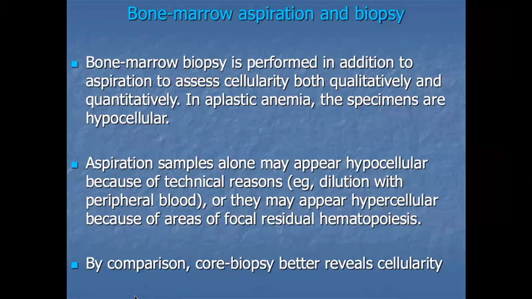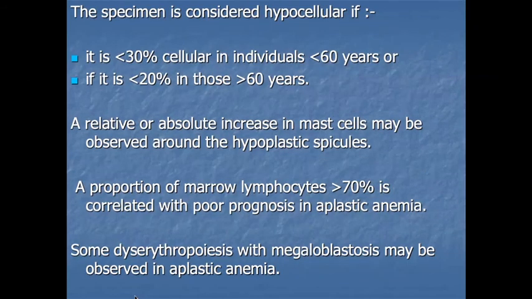Technical reasons can dilute the sample with peripheral blood. It may appear hypercellular because of focal areas of residual hematopoiesis mixed with the blood. By comparison, a core biopsy better reveals the cellularity. That's why bone marrow biopsy is required in addition to aspiration. The specimen is considered hypocellular if its cellularity is less than 30% in individuals less than 60 years, and less than 20% in those more than 60 years.